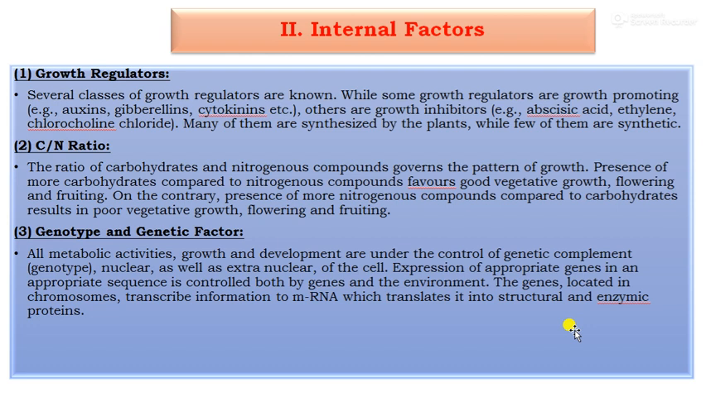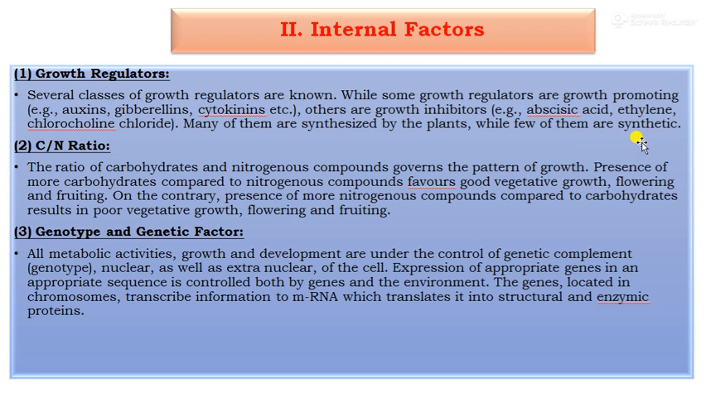Second one, that is internal factors. In case of internal factors, the first one is growth regulators. Several classes of growth regulators are known. Some growth regulators are growth promoting, for example auxins, gibberellins, cytokinins, and others are growth inhibitors, that is abscisic acid, ethylene, and chlorocholine chloride, that is CCC. Many of them are synthesized by plants, while a few of them are synthetic.